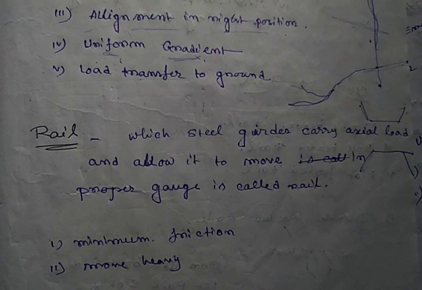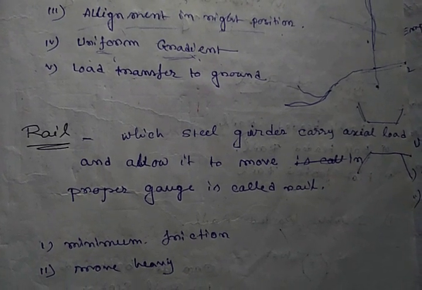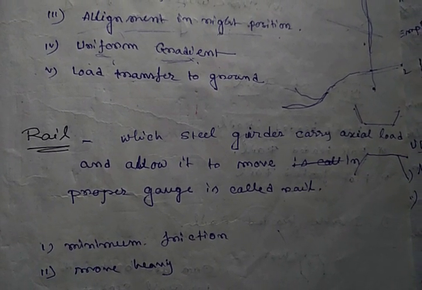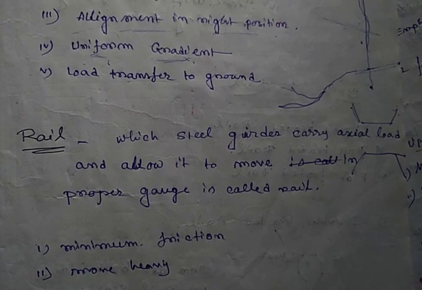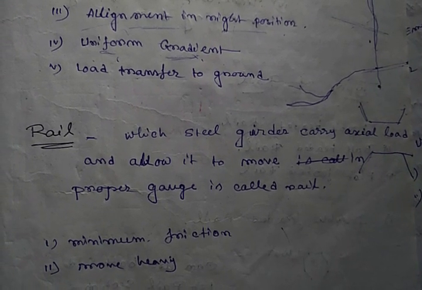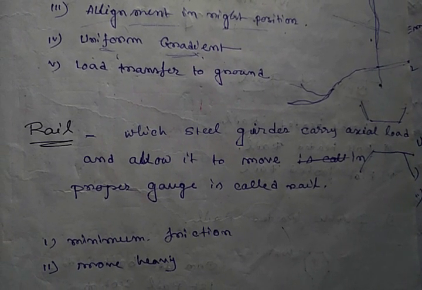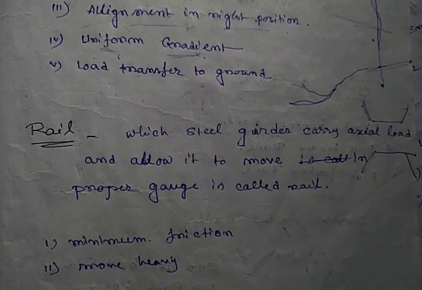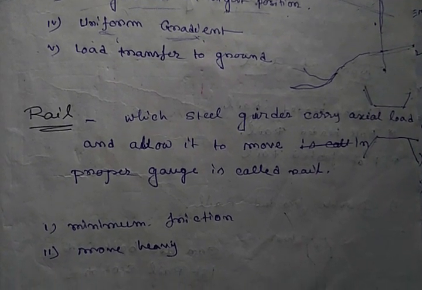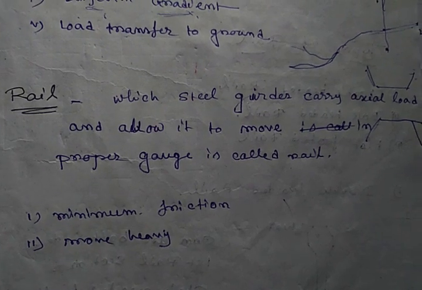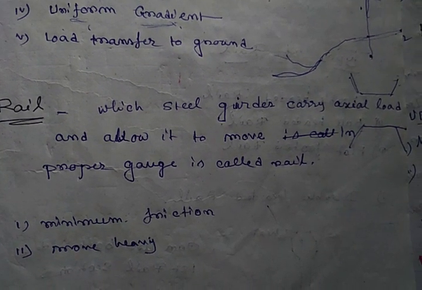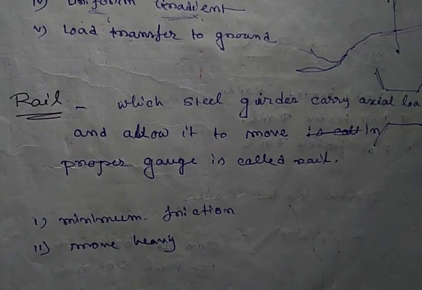Now, what is rail? A steel girder which can carry axial load and allow movement on it in its proper gauge is called a rail. So rail is a steel girder made from wrought iron.